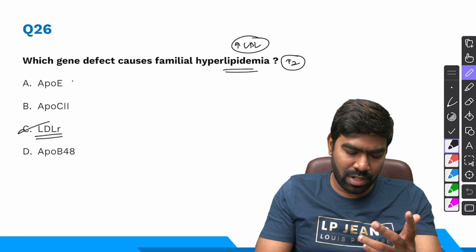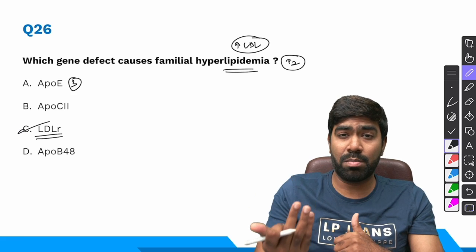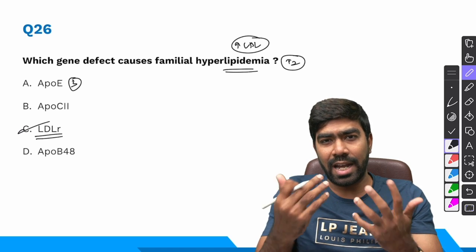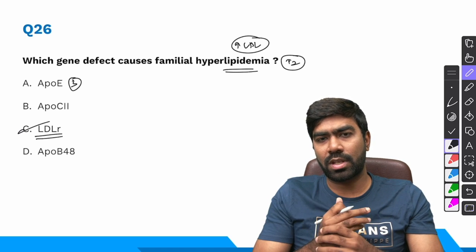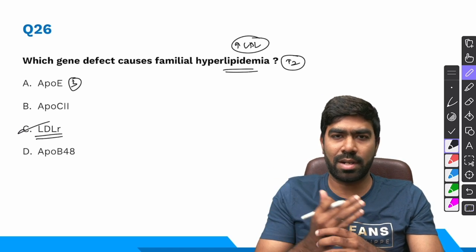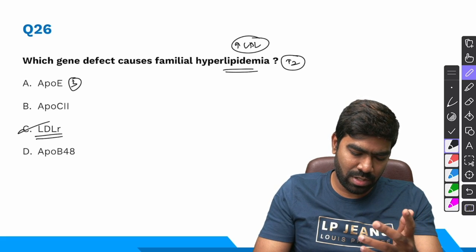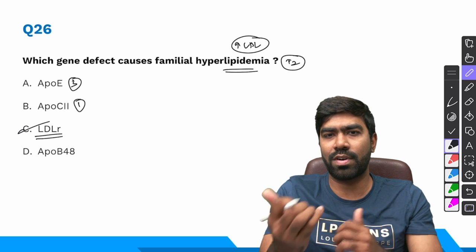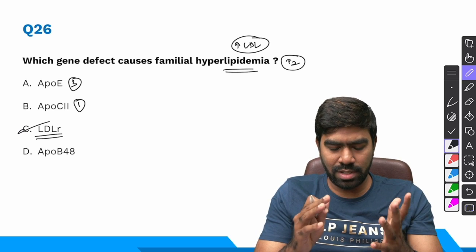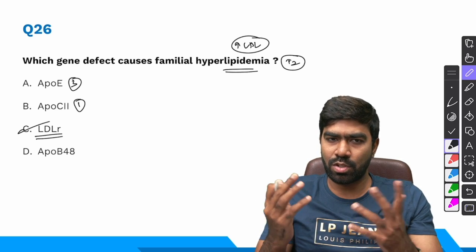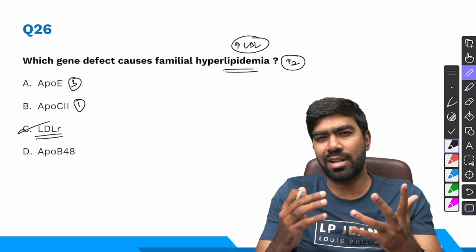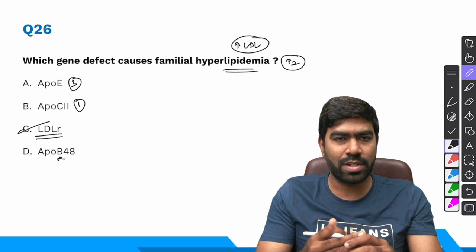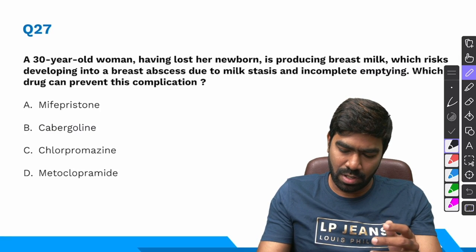ApoE mutations will result in familial dysbetalipoproteinemia, that is type 3 in Fredrickson classification, which is going to have elevated intermediate density lipoproteins, and that is also called remnant disease. And what about ApoC2 deficiency? ApoC2 deficiency is going to result in familial chylomicronemia, which is basically type 1 in Fredrickson classification. Not only this, even LPL defect, lipoprotein lipase deficiency, can also produce the same problem, where the triglyceride levels will be too high in these cases. ApoB48 is just a dummy choice. There is no deficiency like that as of now.